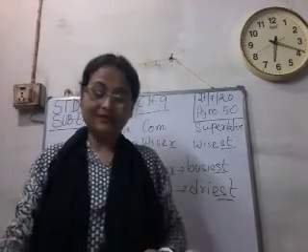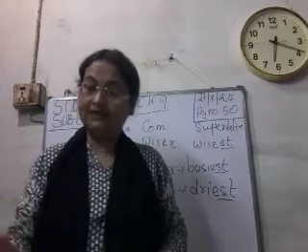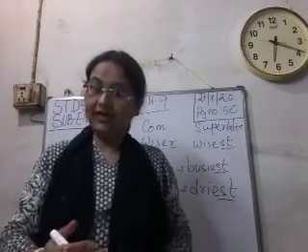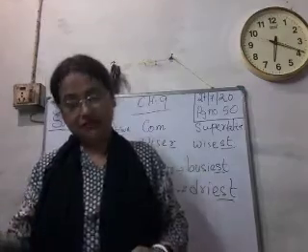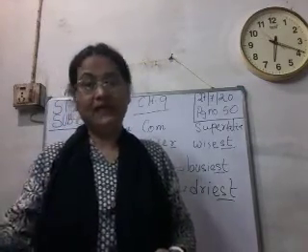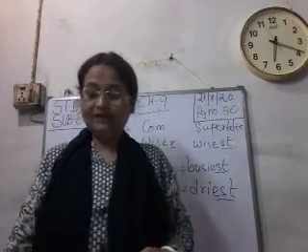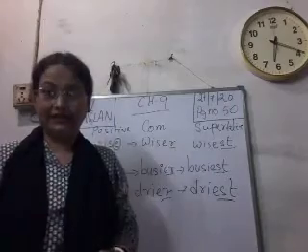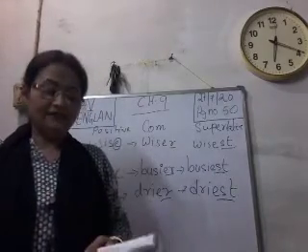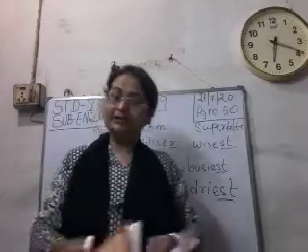So if the adjective of the positive degree ends with Y and Y has a consonant before it, then Y is changed to I, then we add ER and EST in comparative and superlative respectively. But if Y has a vowel before it, as I said, then Y is not changed to I. Clear? Now turn the page.